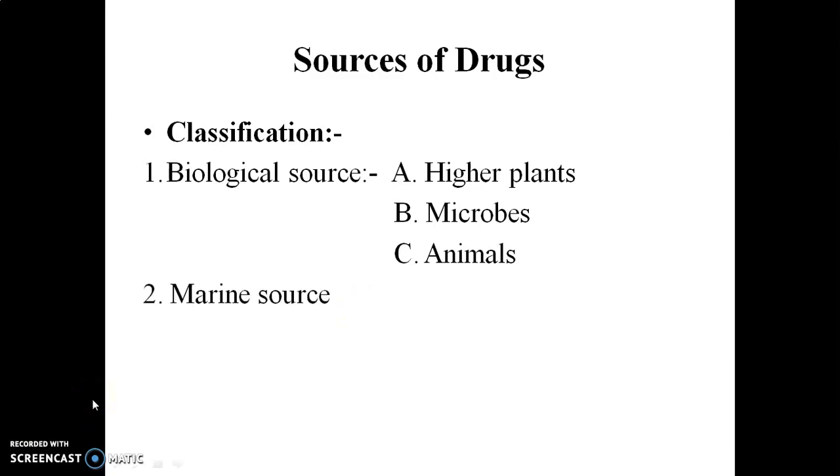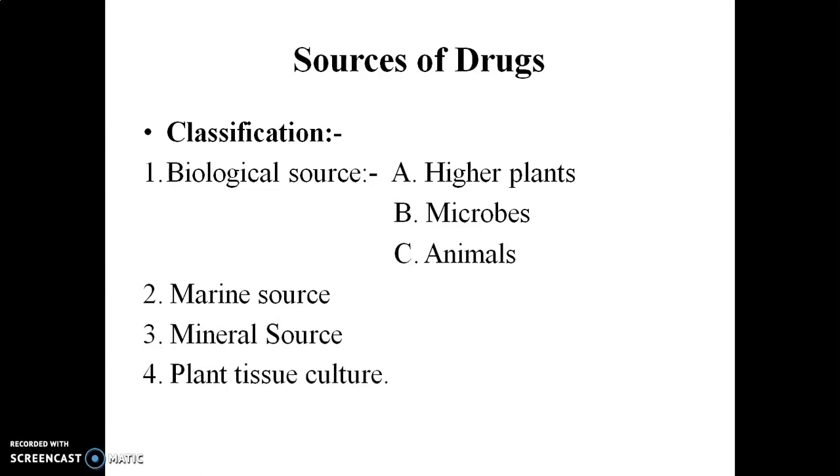The second source of crude drugs is marine sources, where different algae, sponges and fishes act as a source of crude drugs. The third source is mineral sources. Different minerals are also used as sources of crude drugs.